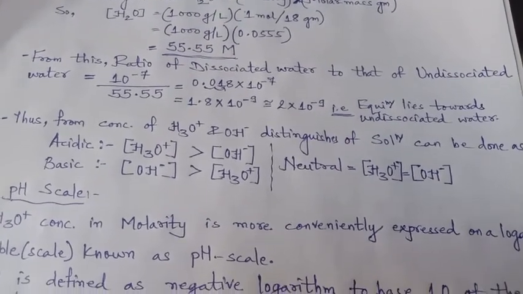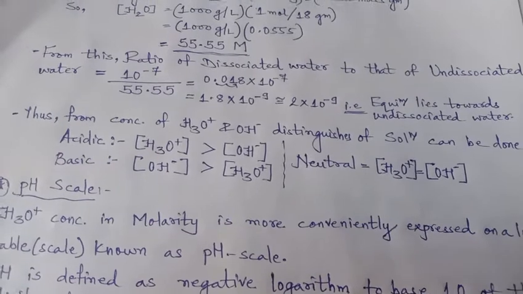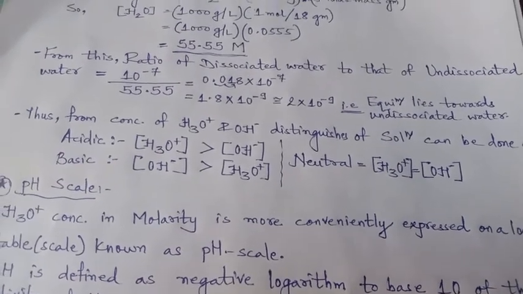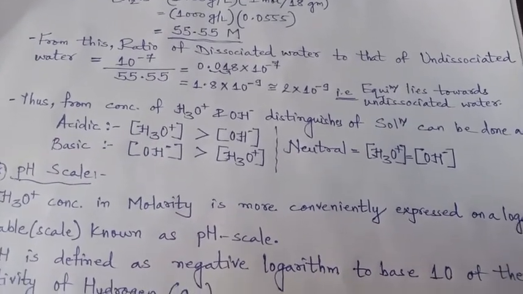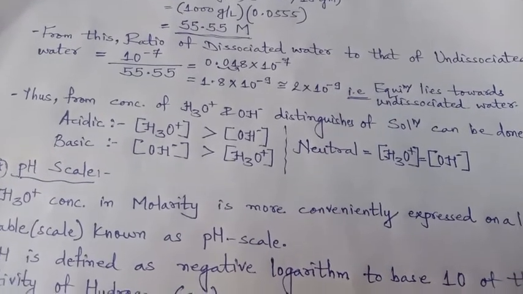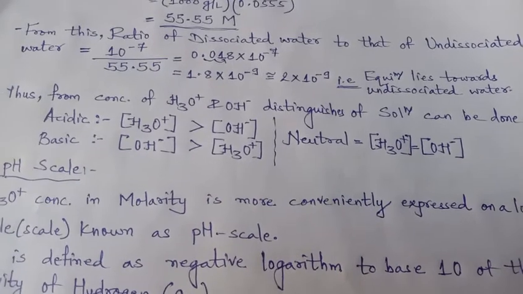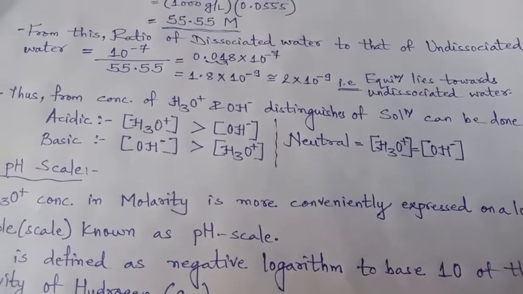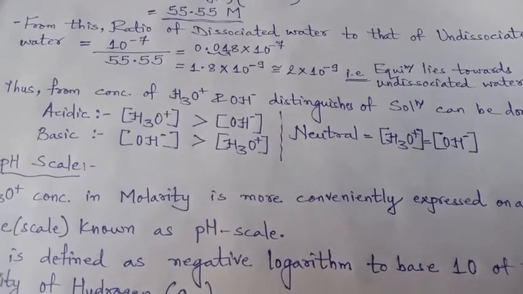From this, the ratio of dissociated water to undissociated water is calculated, that is 10 raised to minus 7 upon 55.55, which is 0.0018 into 10 raised to minus 7, simplified in scientific notation as 1.8 into 10 raised to minus 9.